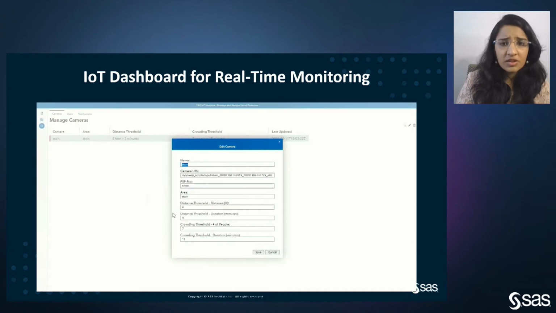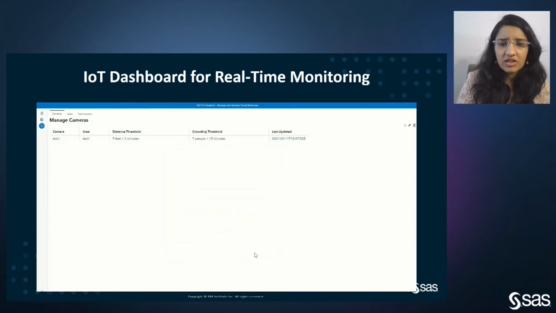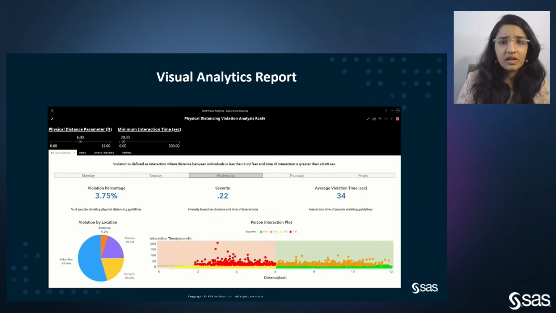Lastly, we have the option to manage the cameras, and more importantly, the individual has an option to select the distance threshold, or at what distance a violation should be ticked in. Again, the distance and the interaction time, everything can be monitored by the individual.